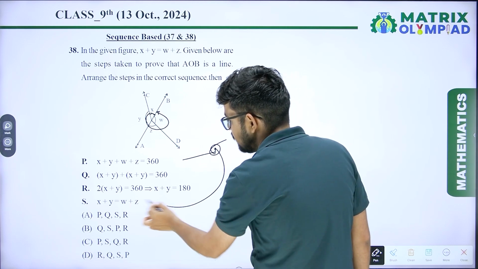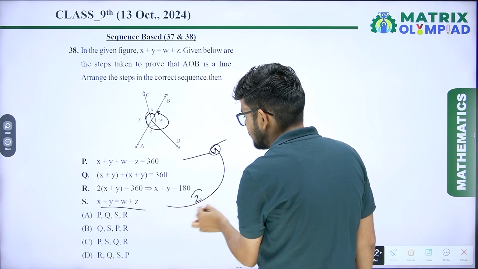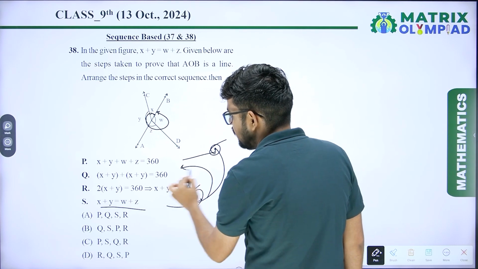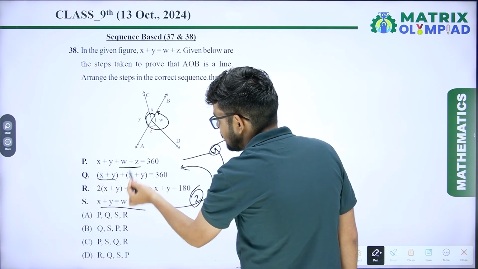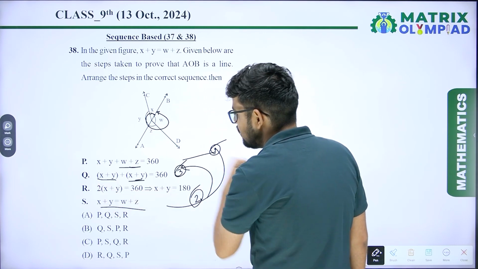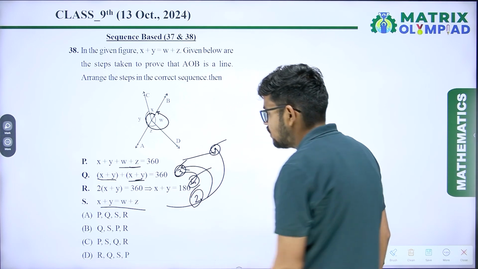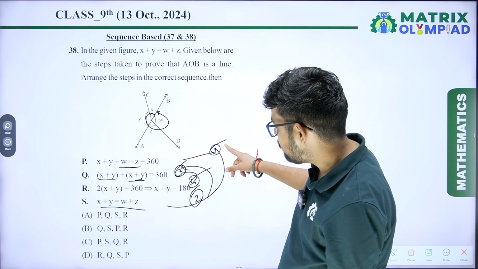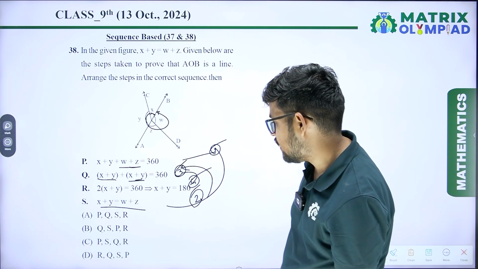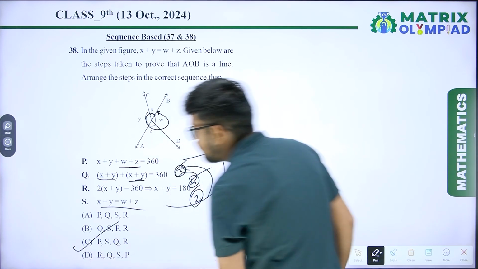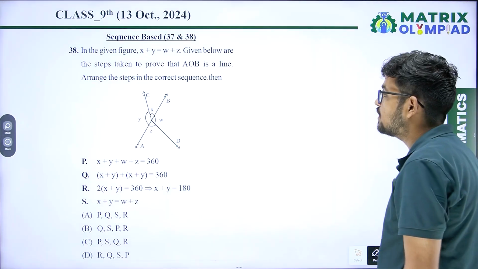After that we put x plus y equals w plus z, that is the second step. So when you put, you will get x plus y, w plus z equals x plus y. So it is the third step, and after simplification, you will get the fourth step. So our correct sequence is P, S, Q, R. Option C is the correct answer.